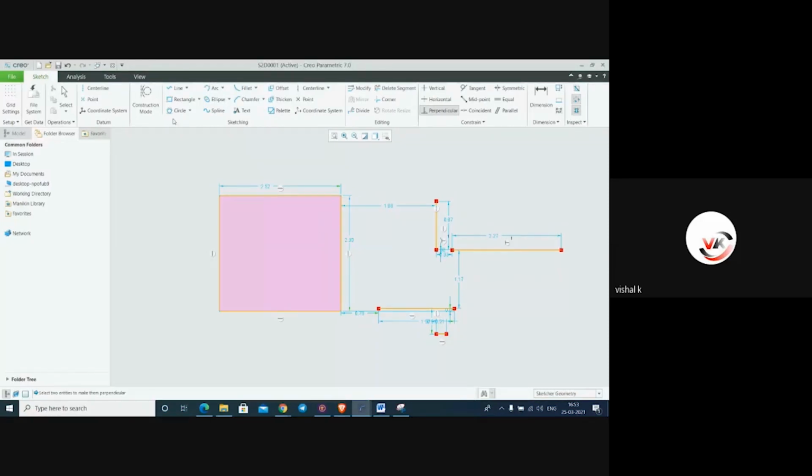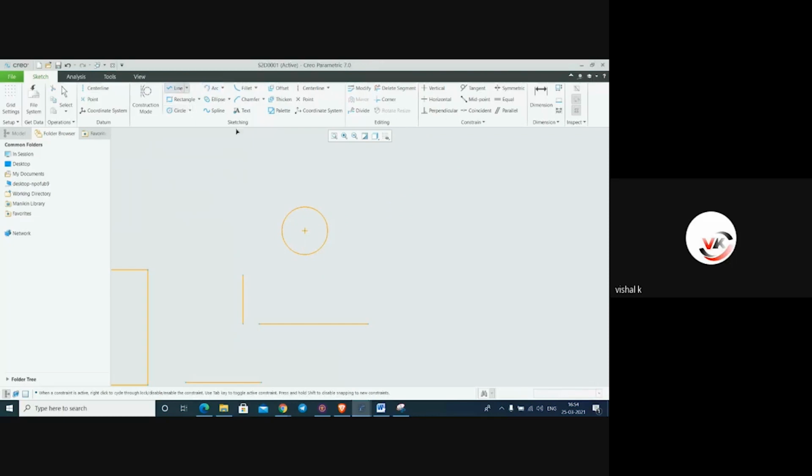If you want to make a tangent, now here I have to make a tangency. So in this tangency, select this tangent constraint first, then second. Now it is tangent here.